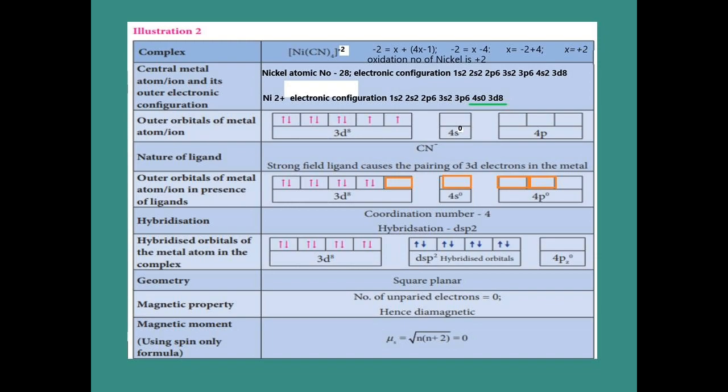Why do we have to take the 4s? Because the 4s orbital is present only at the outside. So we are going to take the 2 electrons from 4s. Now the 4s becomes 0. I indicated it in green color.